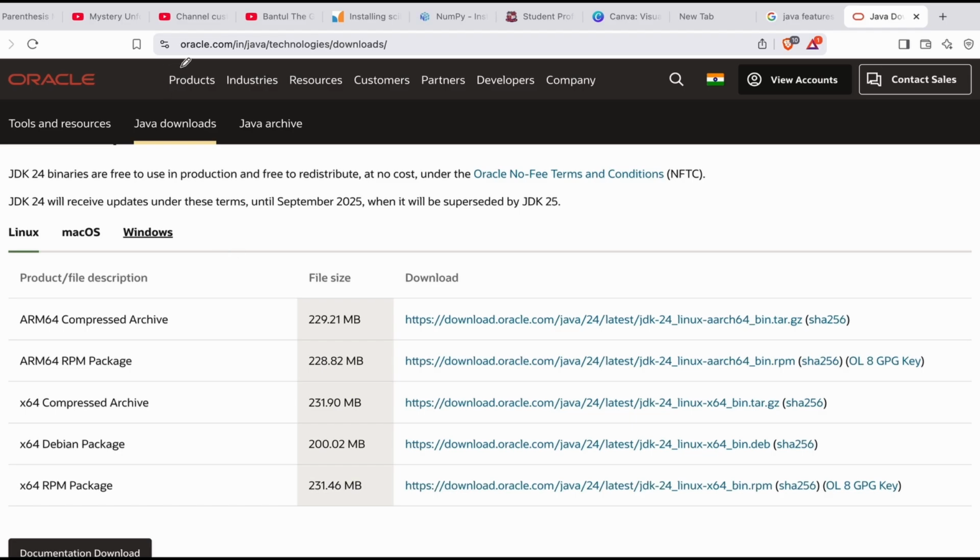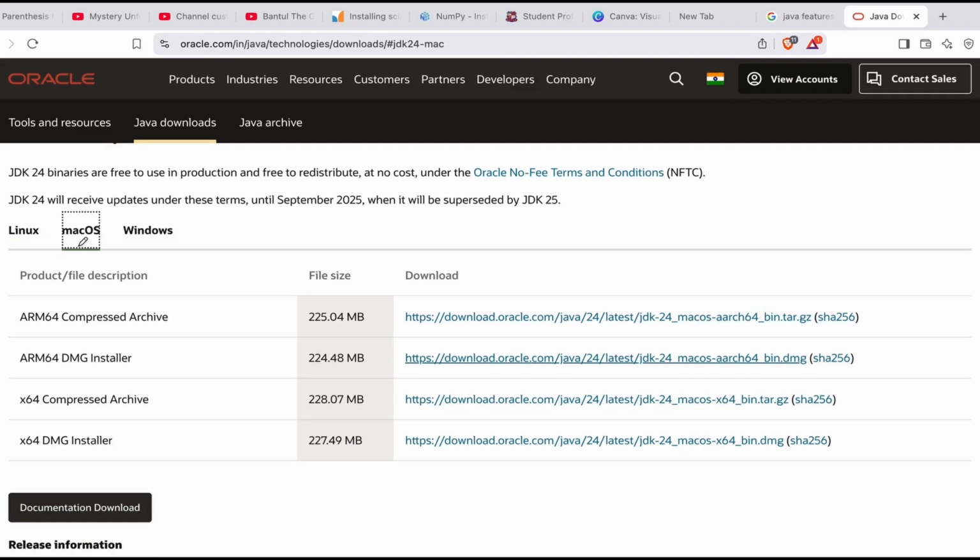Look, first of all, you have to go to this page, oracle.com. Type this link in the browser, in Chrome. After that, you have to download your desired version. If you are running on Windows, you have to click here. If you are running on Mac OS, you have to click here. If you are running on Linux, you have to click here. As I am running on Mac OS, I will select the ARM64 DMG installer. As my Mac is from the M series chips, like Mac M1, M2, M3, M4, whatever your system has, you have to install the ARM version. But if your Mac is running on Intel, then you have to download this. For Linux it is the same, and Windows also the same.